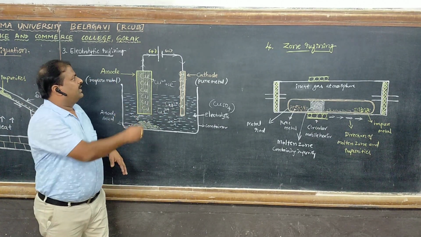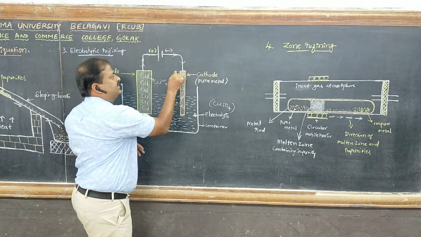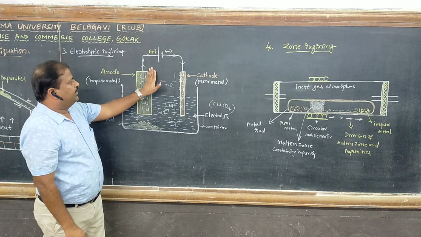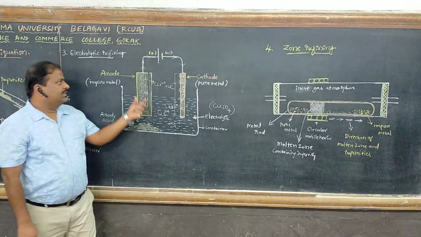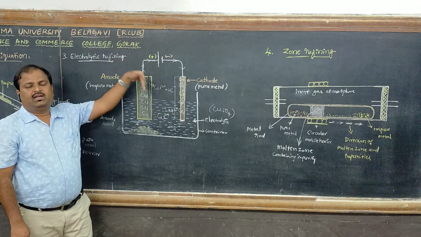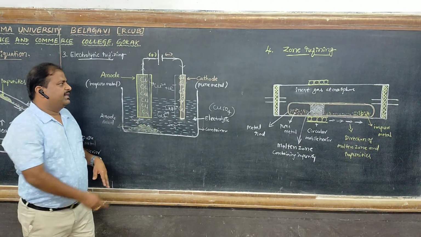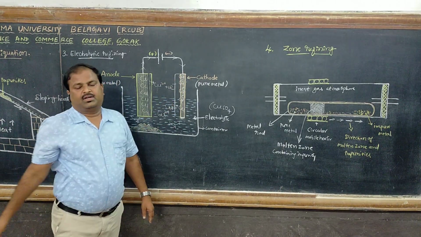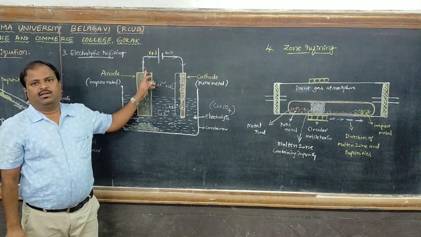At the end, the size of the cathode increases and the size of the anode decreases. Finally, the anode electrode disappears. Then, for further processing, take a thick impure copper metal and repeat the process. This way, we get 99.9% pure copper by electrolytic refining.